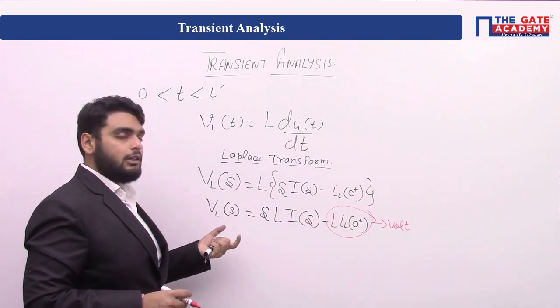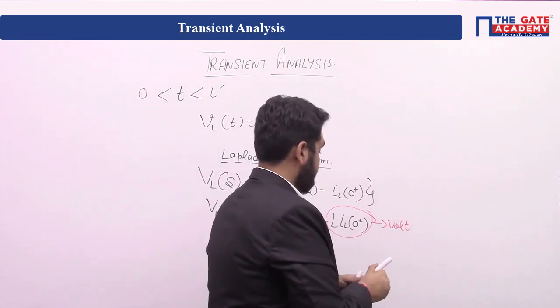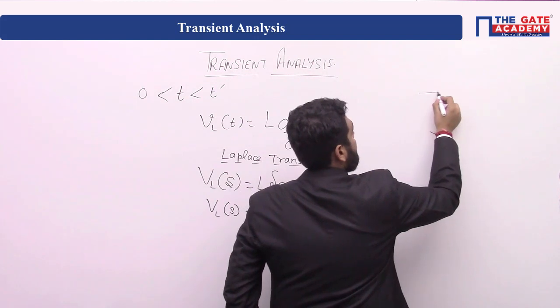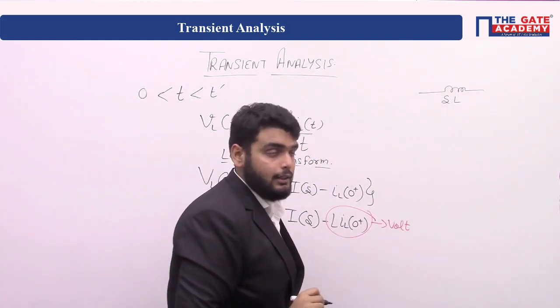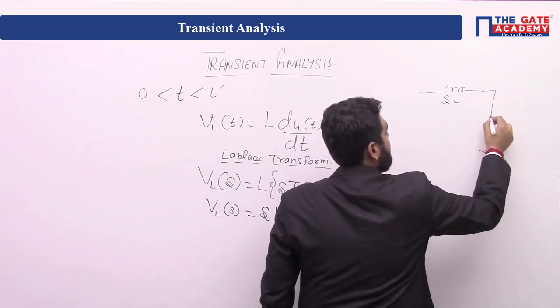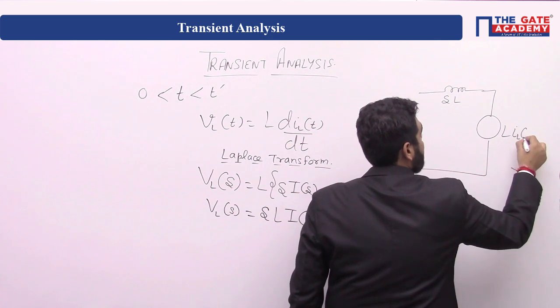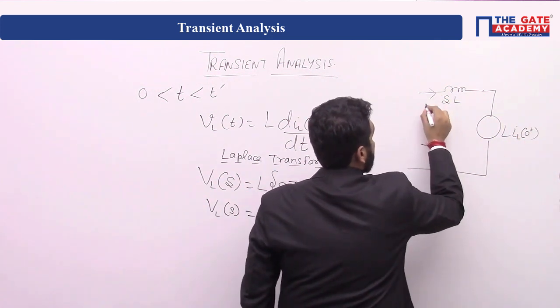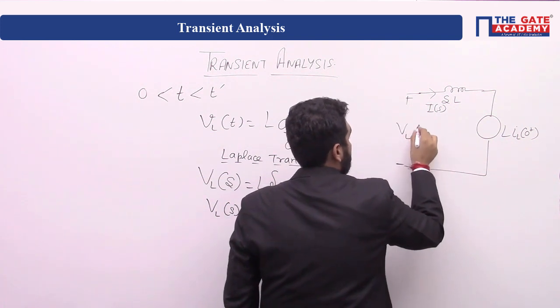We can show this term as an independent voltage source. So we will convert this equation into a network, which means there is an inductor in Laplace form sL, and there is a voltage source having magnitude L I_L(0+), and the current flowing is I(s), this V_L(s).